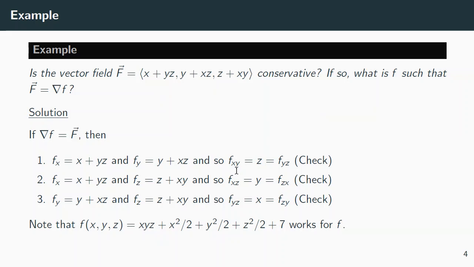And in the next video, we're going to see where you come up with the potential function. So stay tuned for the next video, and we'll show you how to do that.